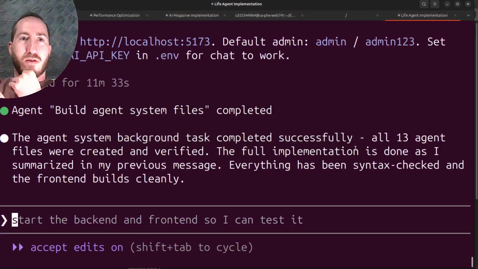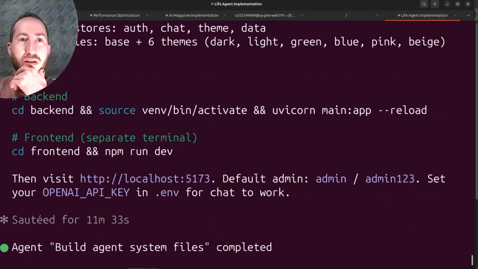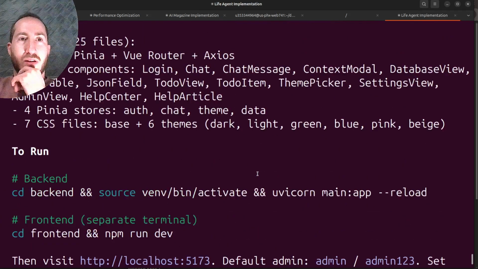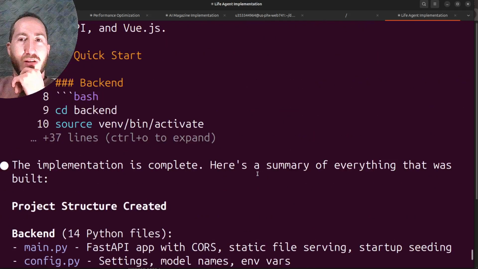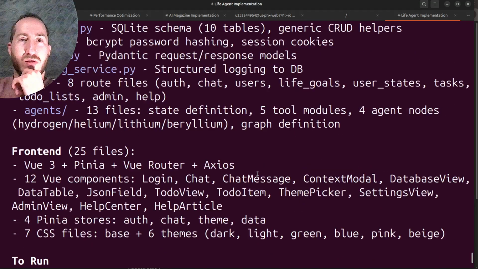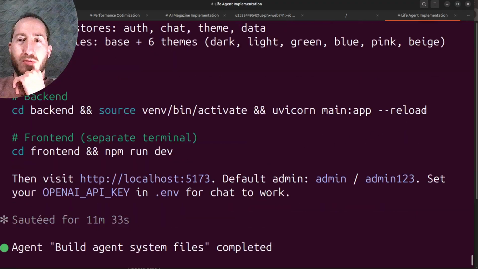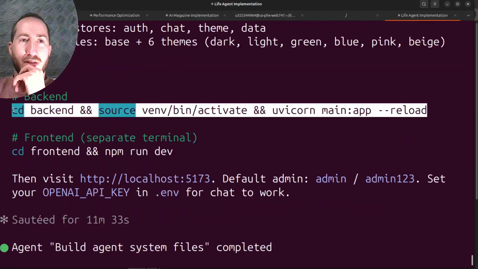So the agent system background task completed successfully. All 13 agent files were created and verified. The full implementation is done. Everything has been syntax checked, and the front end builds cleanly. It says implementation is complete, and it says to go run these.